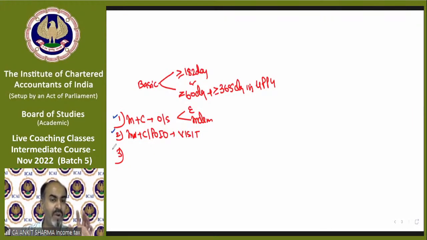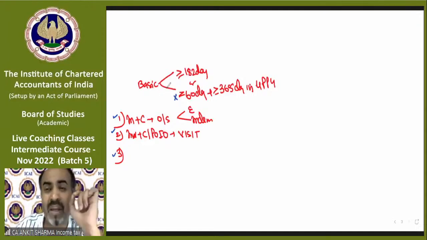Whenever residential status questions come, or you are practicing, first of all you should check in the question whether any of the exceptions are applicable or not. This is very, very important, because if an exception is applicable, then this condition will be removed. So you just need to check condition 1: if fulfilled, resident; if not, non-resident. So very minutely, you have to see whether exception 1, 2 or 3 is applicable or not.